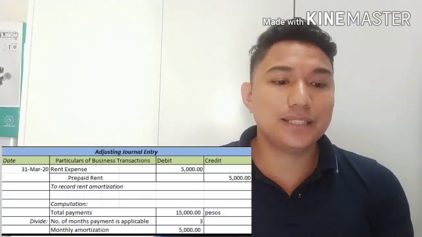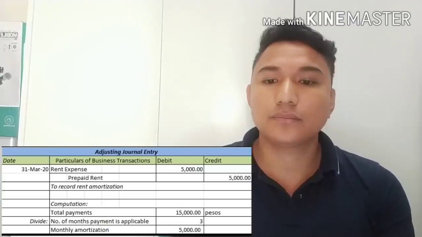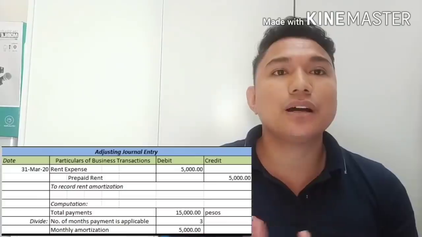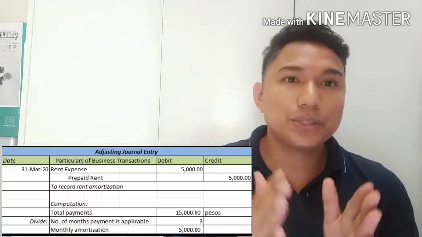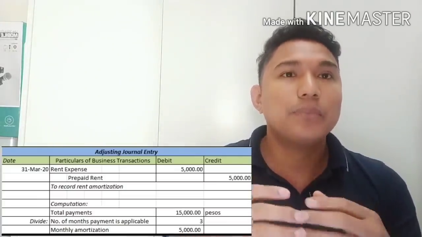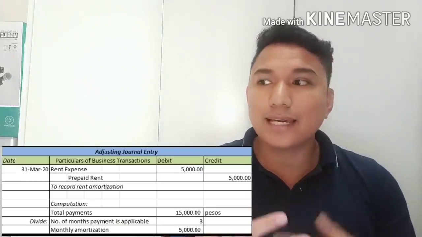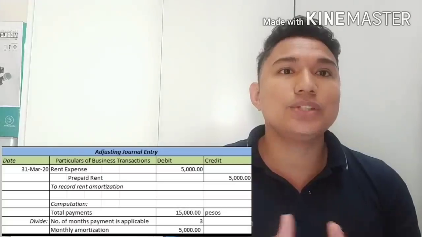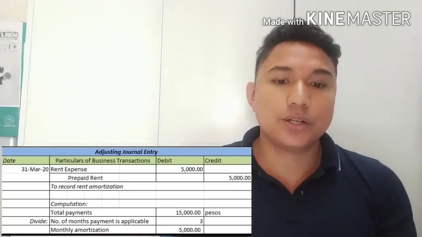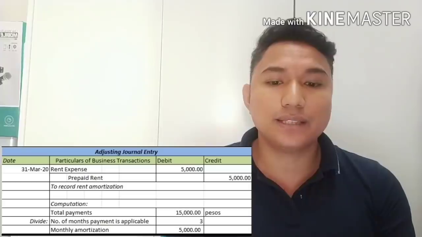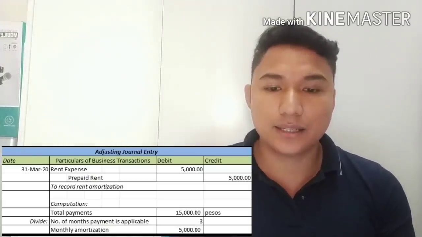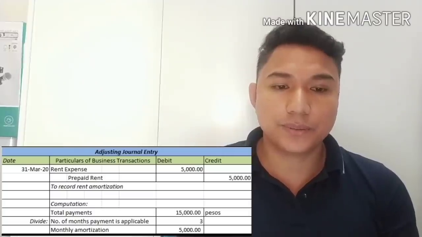The last adjusting entry is the recognition of rent expense. We are going to amortize the prepaid rent, meaning we have to recognize the rent that we already used up.